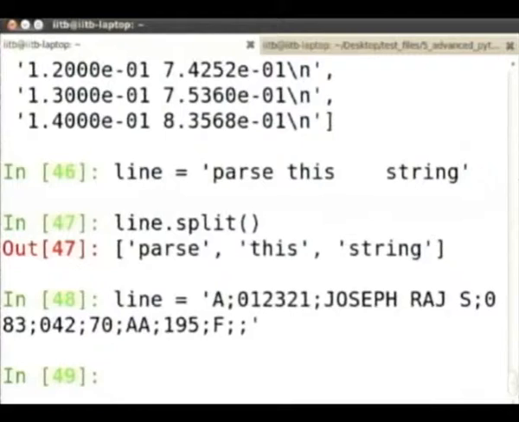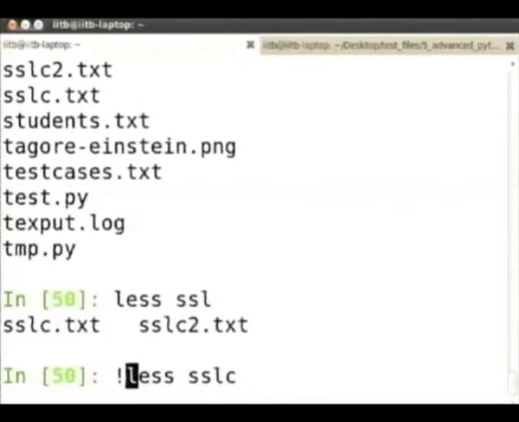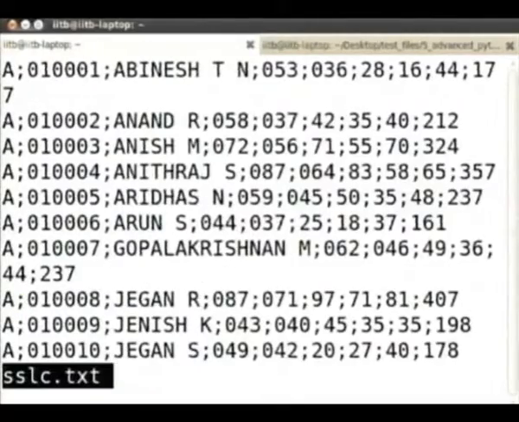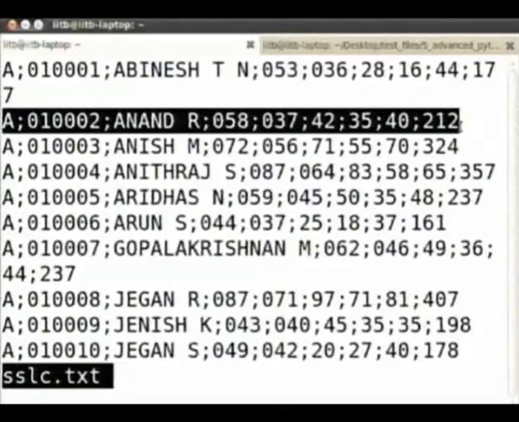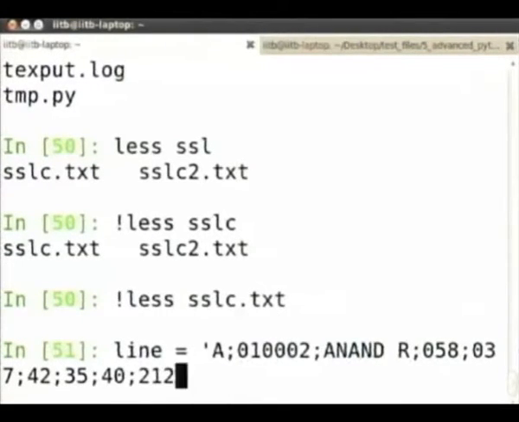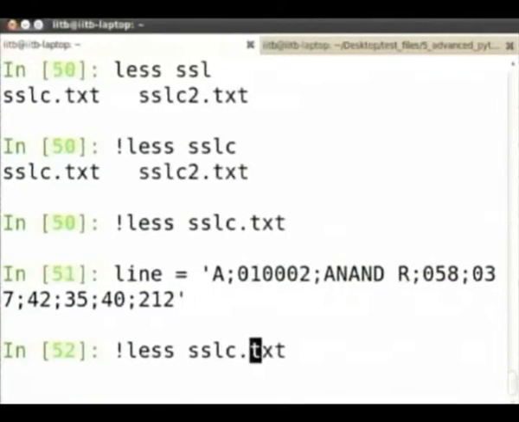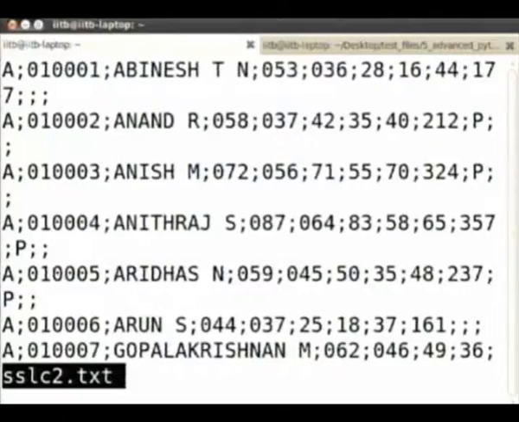Maybe let me see if the file is here. Okay, we have the file here. Okay, so let's take one line. This is a line, a typical line that we have. Oh, sorry, this is the file, wrong file.